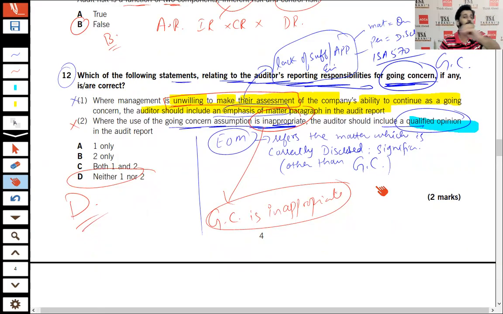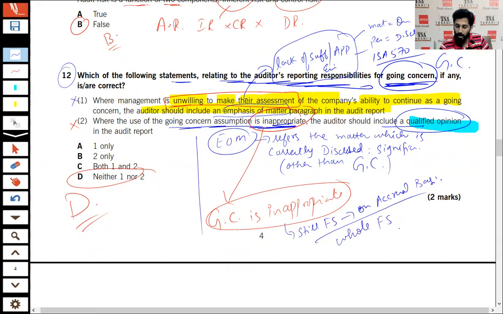Going concern assumption is not appropriate, and if the FS is still prepared on an accrual basis, the whole financial statement is wrong. So that means not qualified. There should be an adverse opinion.